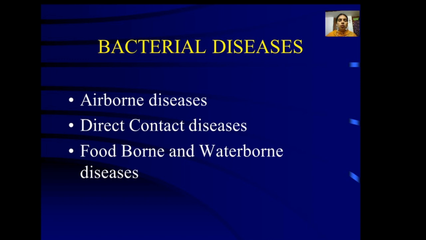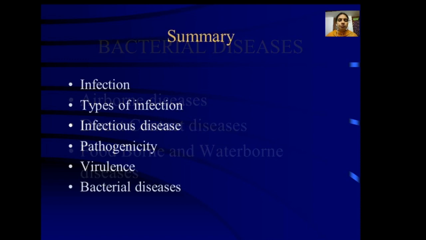Next are foodborne or waterborne diseases. These may be because of contamination of food and water, for example dysentery. The vector may be a housefly. This is because of the intake of contaminated food and water. These are different types of bacterial diseases.